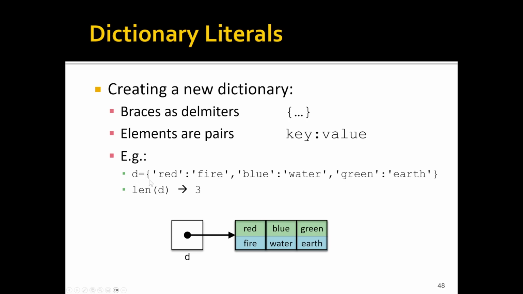So if I said D equals all of this, it would create a data structure similar to what's depicted in this image here, where we have 3 pairs, we have 3 keys, and 3 values, and an association between each key and value. So if I ask how many items are in this dictionary, there are 3 items. Even though there are 6 strings, there are 3 pairs.